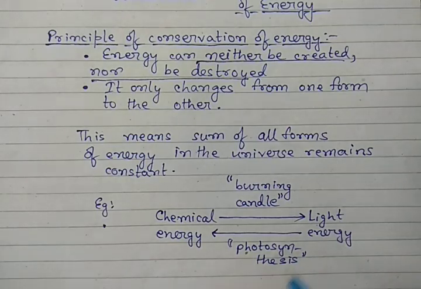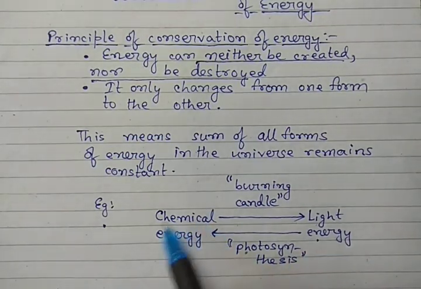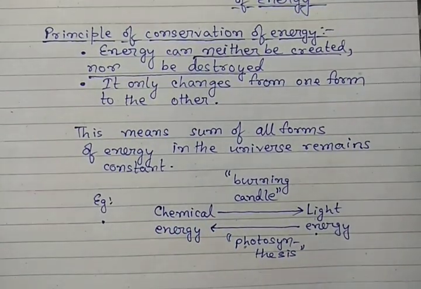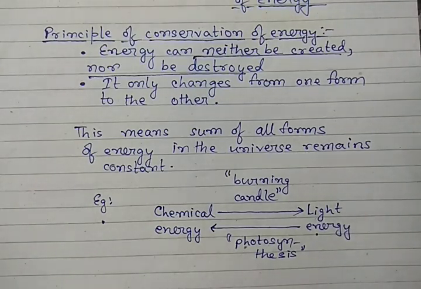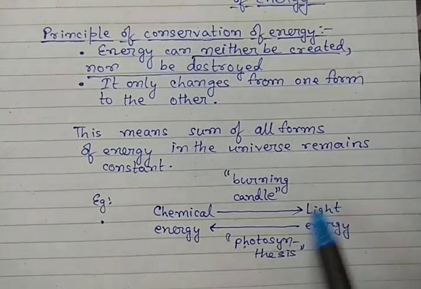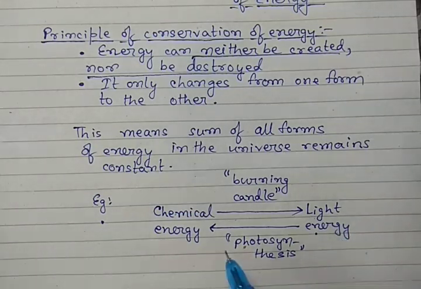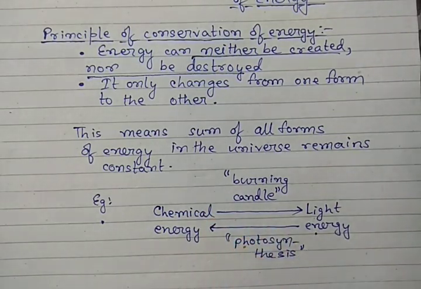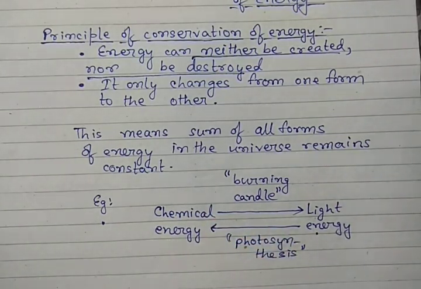Similarly, during photosynthesis, the light energy from the sun is being converted into chemical energy, which is being stored in plants in the form of glucose, the food for plants. So light energy is utilized by plants and converted into chemical energy. We can easily say that in both cases energy is being transformed from one form to another.